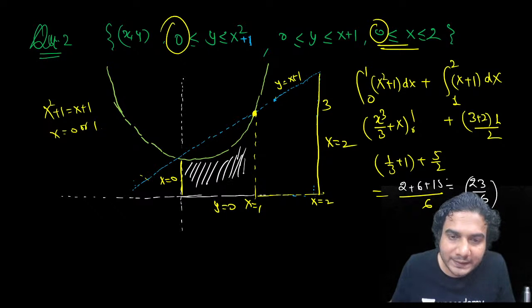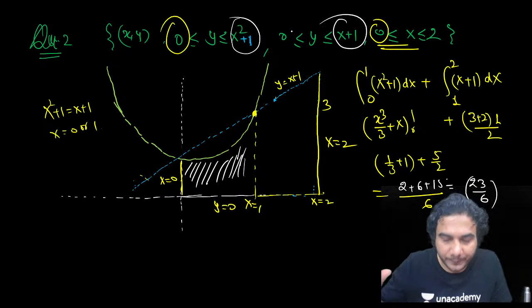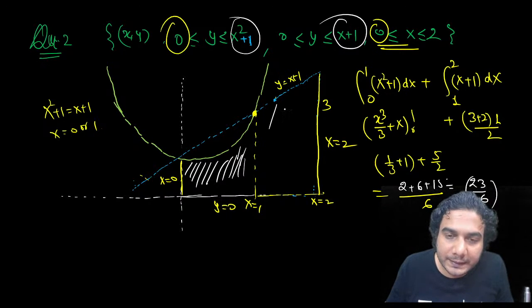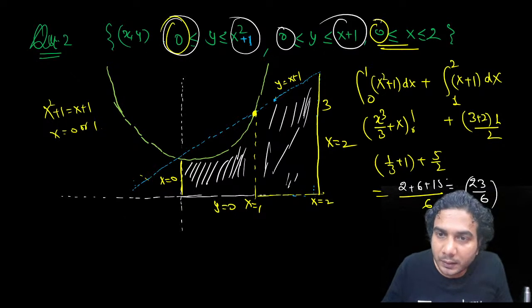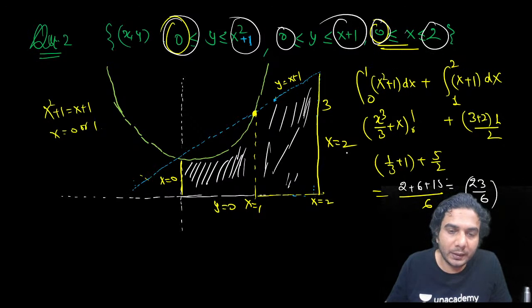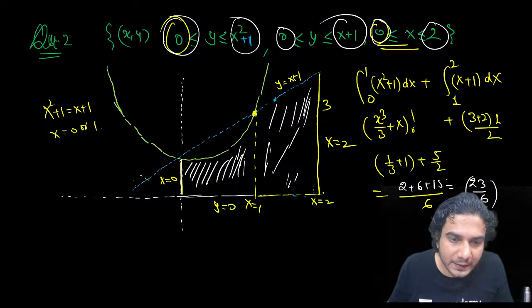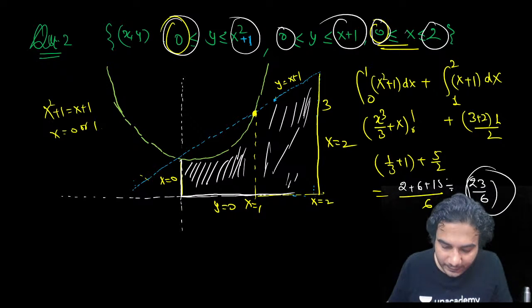which is below x square plus 1 and below x plus 1 both, okay? And we need this area which is below x plus 1, okay? Above x axis, right side of y axis, left side of x is equal to 2 line. So this is the area. These are the boundaries. And this is the correct answer, 23/6.